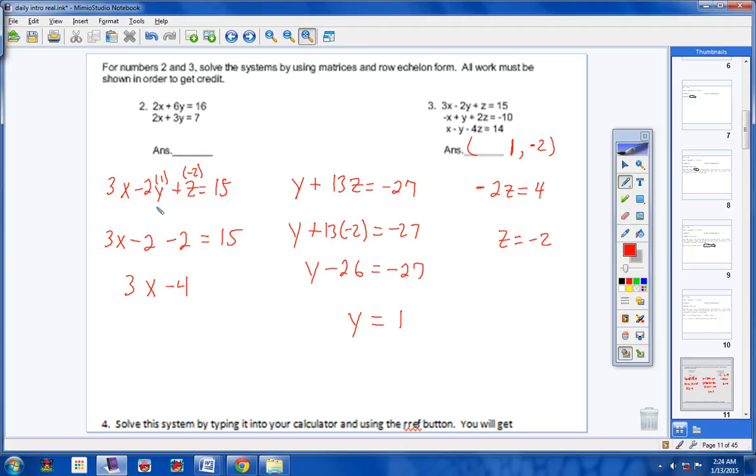Let's see, y should be a negative 1 right here. Negative 1. There we go. Bring the negative 26 over, make a positive negative 1. This should be a negative 1. So that gives you a positive 2 right there. Sorry about that. So what I really have then is simply a negative 2 and a positive 2 is 0. So 3x equals 15 divided by 3 and x equals 5. So there we go right here.